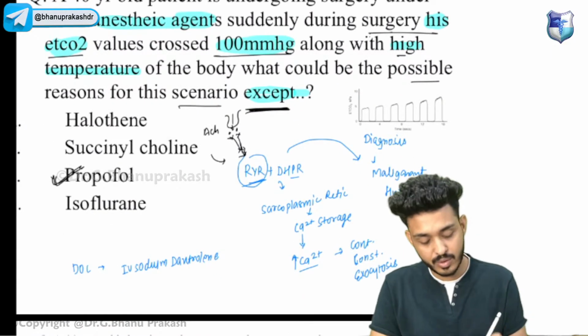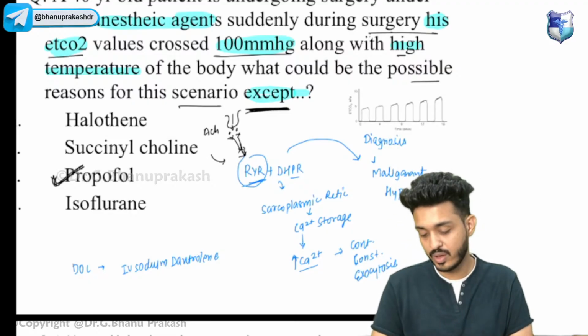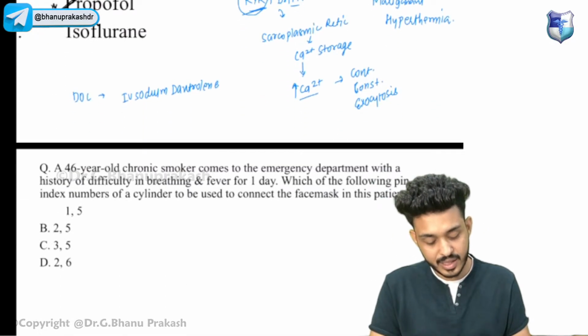So your answer here would be Bacho, your answer would be propofol. Did you get it? Okay, try to solve this one.